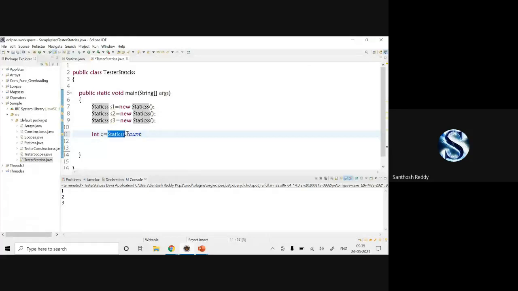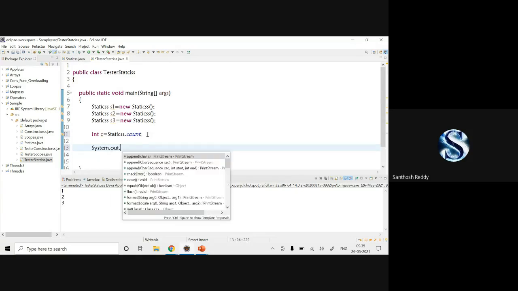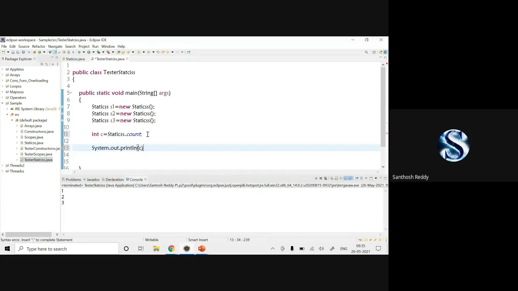So whatever value you have extracted from the statics, that value will be stored in c, and you can print it directly. System dot out dot println and c value and give a semicolon. Now you can run it. Now you're going to get 1, 2, 3 and 3. This is your final count value.